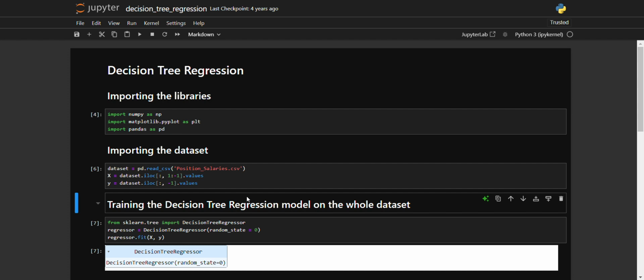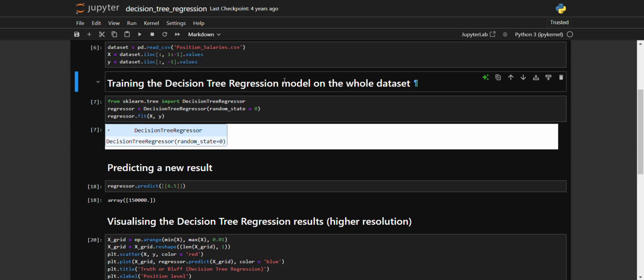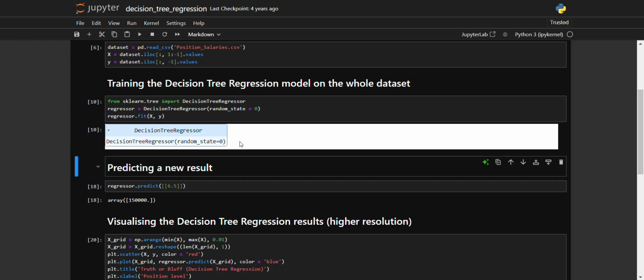But if you get a very big data set, then definitely consider applying standardization so that your machine learning algorithm can easily identify the connections between the dependent variable and the independent variables. So now we are going to just put these values into a decision tree regression model and see what happens.